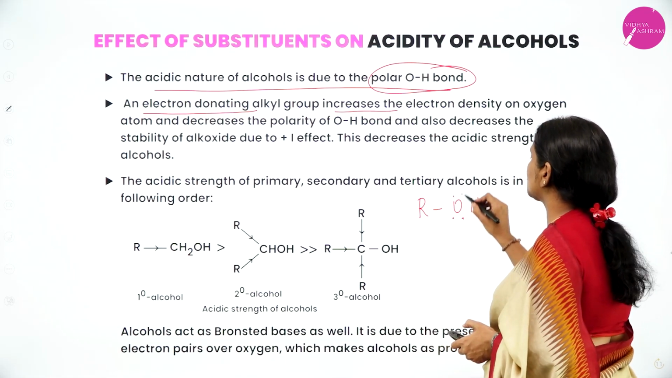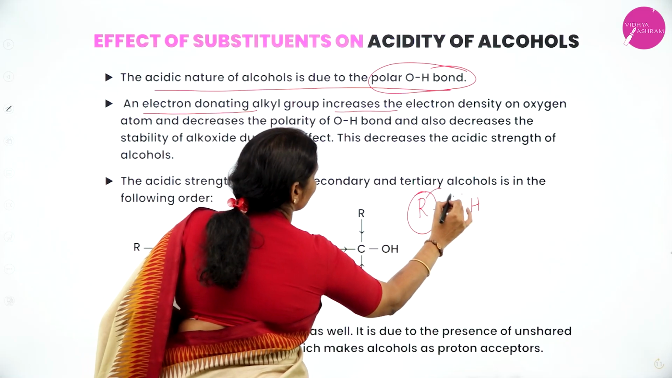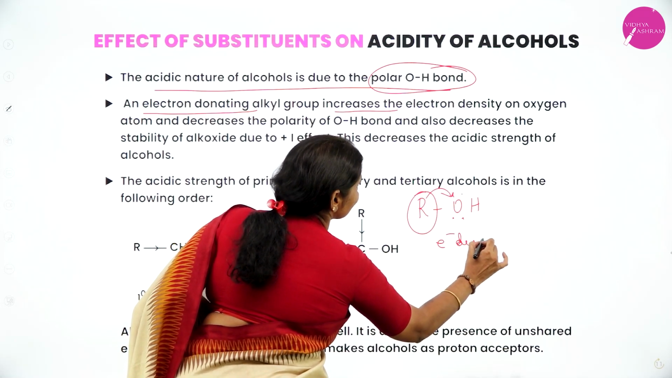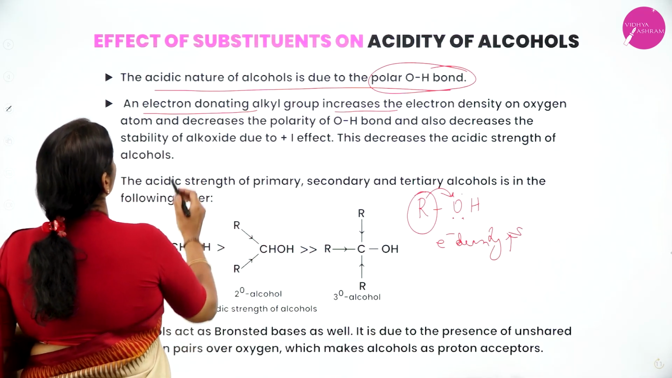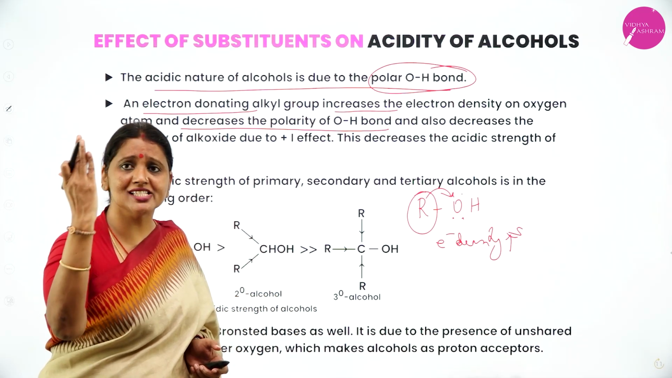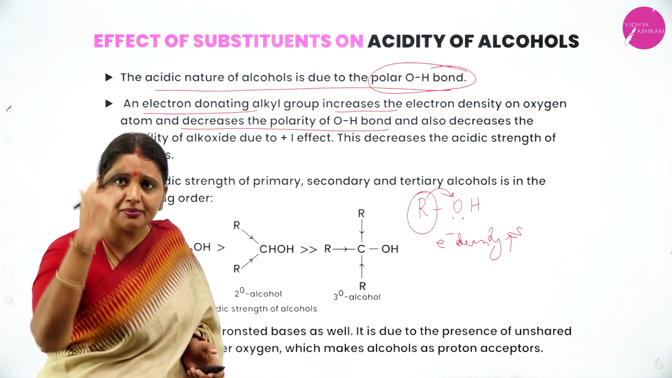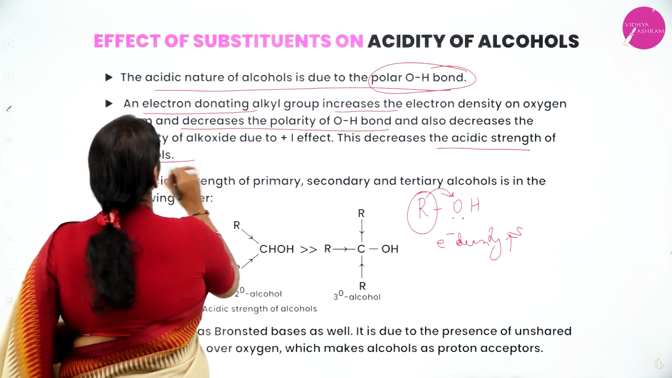Already oxygen has two lone pairs of electrons. R is an electron donating group, which means it starts to donate electrons to oxygen. Therefore, electron density on oxygen increases, which decreases the polarity of the OH group. As electron density increases, the polarity of the OH group decreases, the stability decreases, and the acidic strength also decreases.